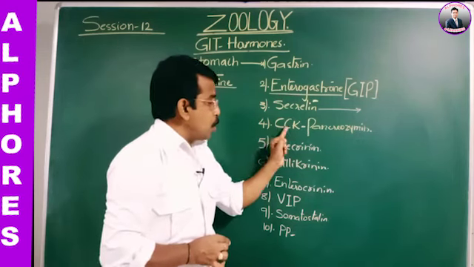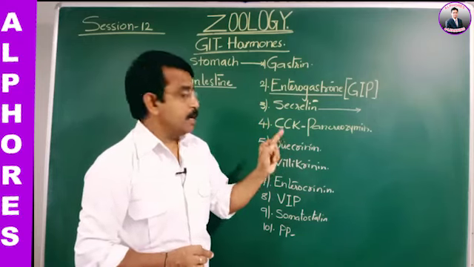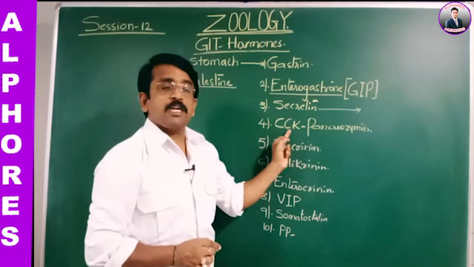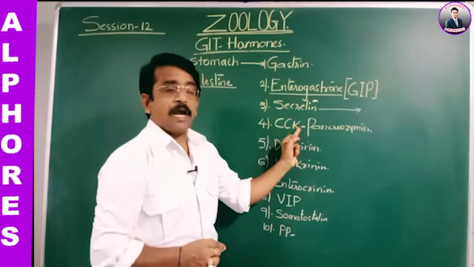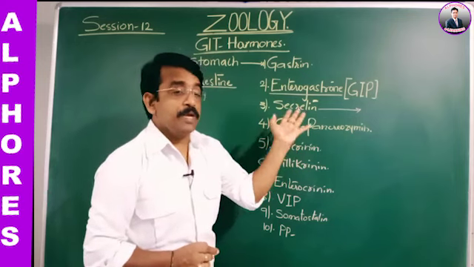And cholecystokinin: chole means bile, cyst nothing but bladder, and kinin means remove, that is, releasing.